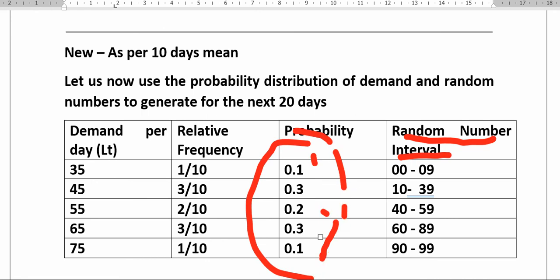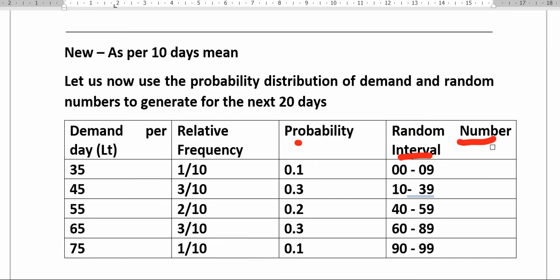Let's say today the random number is 6. Random number 6 means we check in which range it is lying. You can say random number 6 is lying in the first row. So the first row means what will be the demand? The demand will be 35. If I take number 45, it is coming in 40 to 59, so that means the demand by the customer will be 55, like this. So in this way we are going to handle the problem.